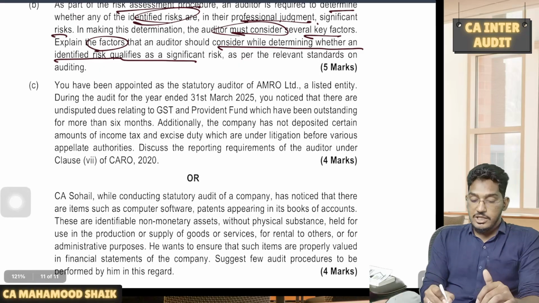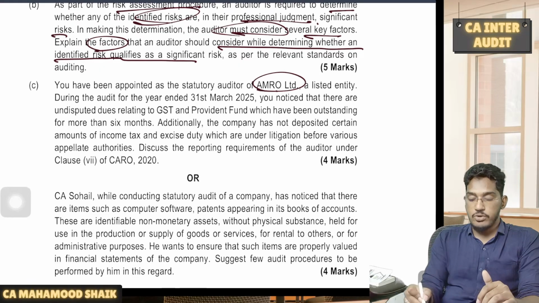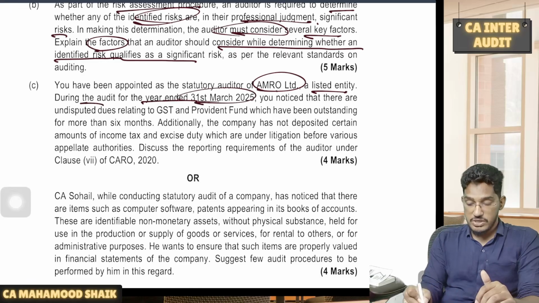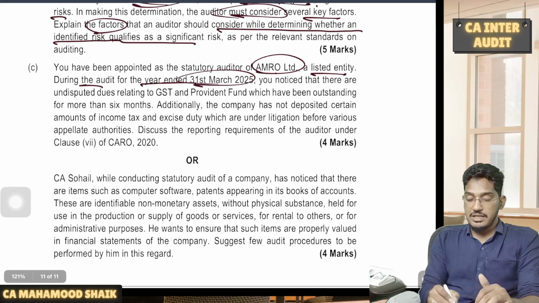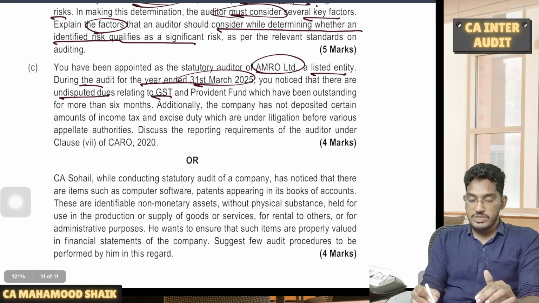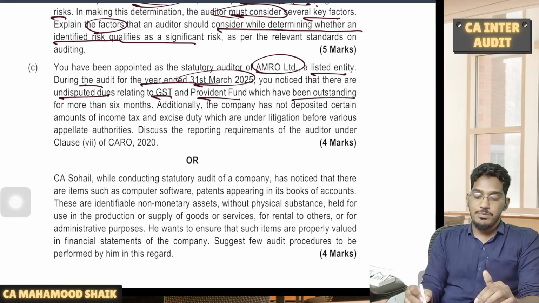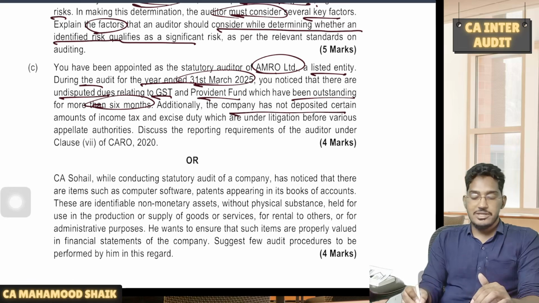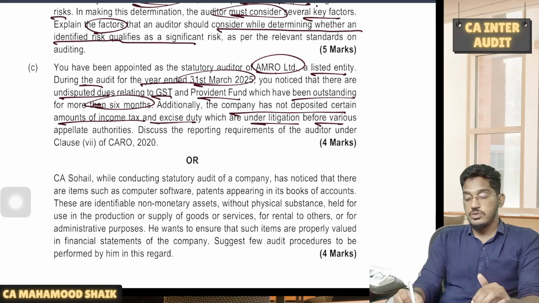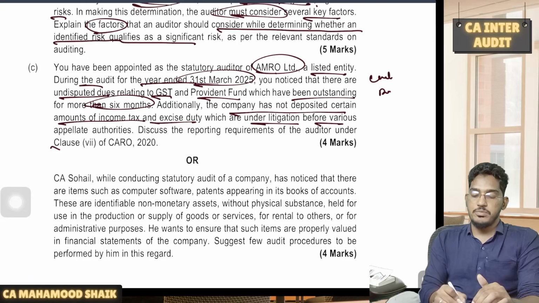Now, next one. You have been appointed as statutory auditor of Amro Limited, a listed entity. During the audit for the year ended 31st of March 2025, you noticed that there are undisputed dues relating to GST and Provident Fund which have been outstanding for more than 6 months. Additionally, the company has not deposited certain amounts of income tax and excise duty which are under litigation before various appellate authorities. So there are undisputed dues also, there are disputed dues also. They are asking what are the reporting requirements.